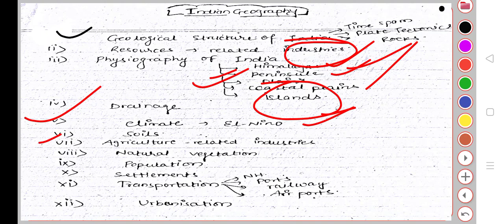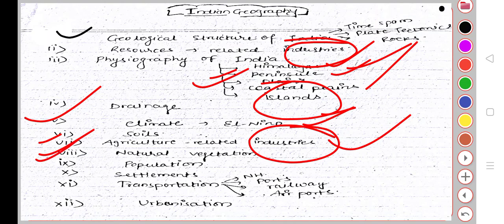Next topic is soils. Soils is a very important factor from the geography point of view as well as the economy point of view, environment, ecology, all these things. What types of soils are present in India, and which particular soil is found in which particular area. Next is agriculture related to industries. All these topics are most important from your examination point of view, mainly the mains examination as well as the prelims examination. If you have geography as optional, then this is most important. So please remember.